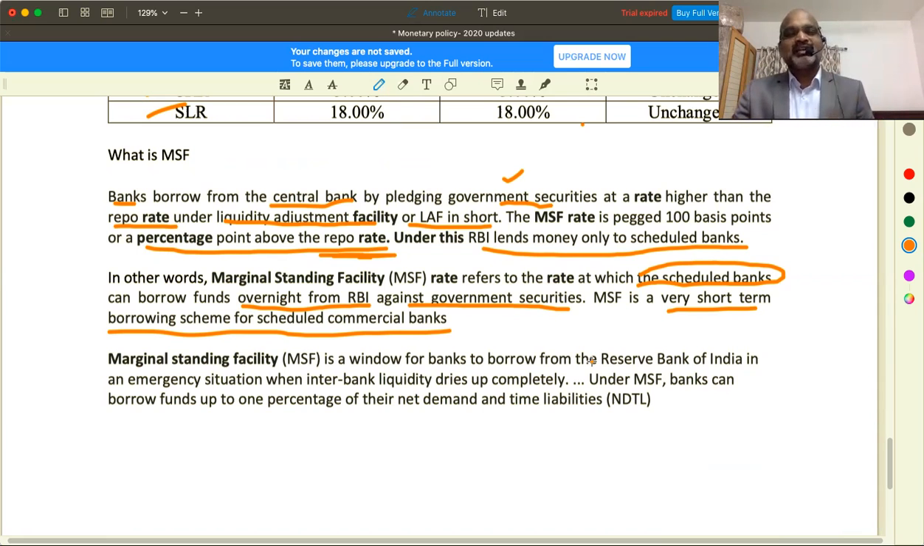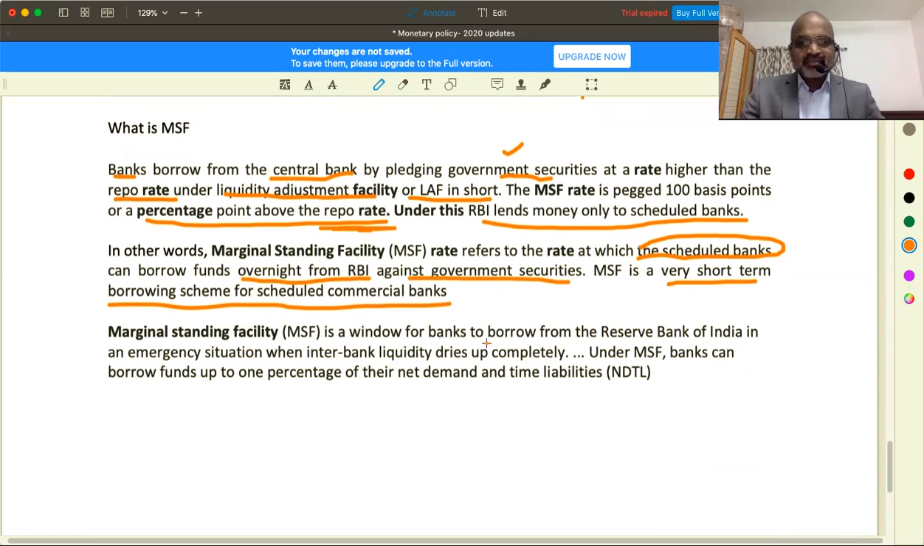Who will borrow money under the MSF facility? Scheduled banks. For what period? Long term or short term? Short term. At what rate? Percentage points higher than the repo rate. Understood? Yes. One more. It is a window for banks. Which banks? Scheduled banks. From RBI in an emergency situation.